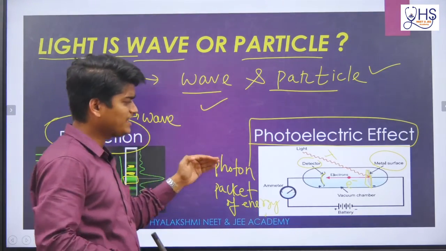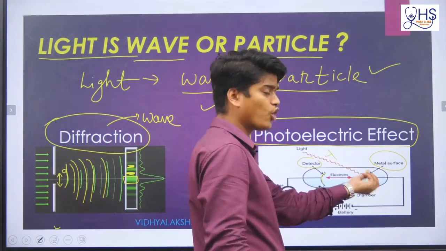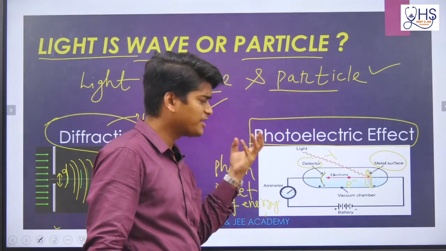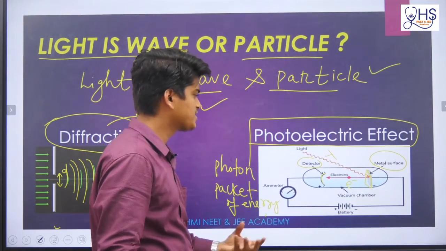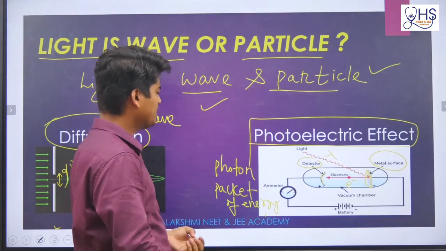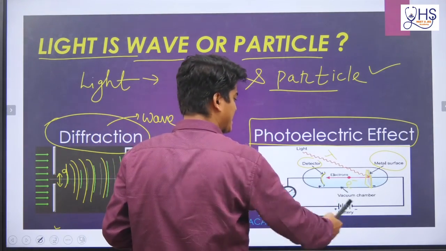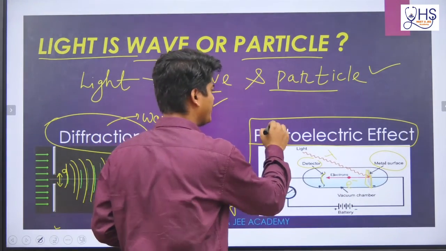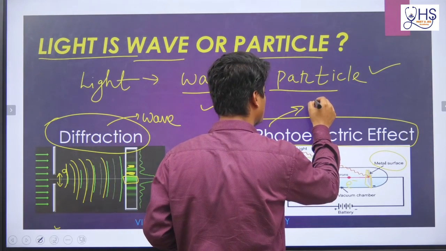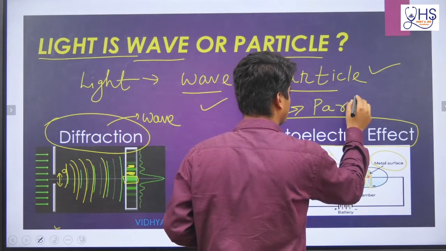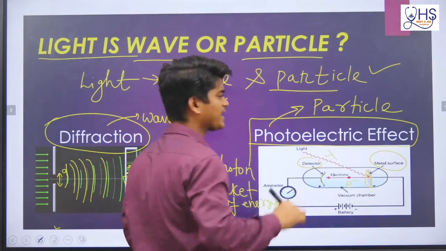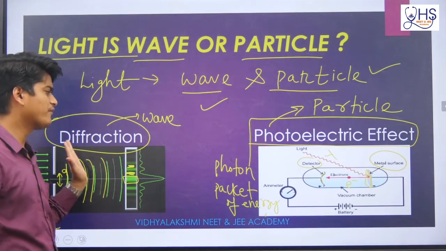Here, when light hits the metal surface, it will knock out one electron. This experiment is studied in 12th class, in the photoelectric effect. Now, if an electron is coming, then a circuit is completing. That means the photoelectric effect is basically your particle character. Photoelectric effect is particle character and diffraction is wave character.